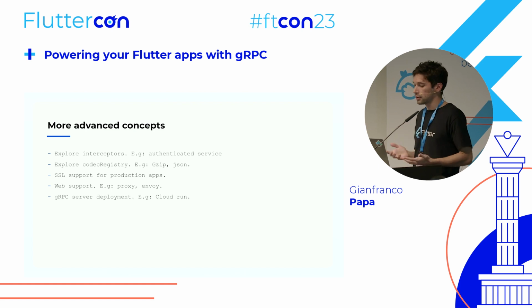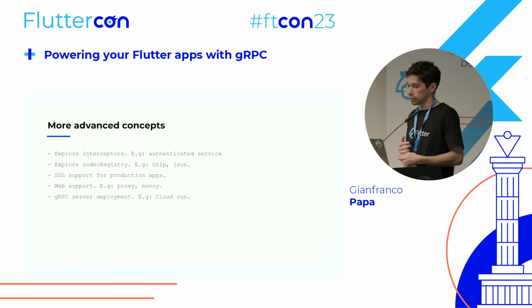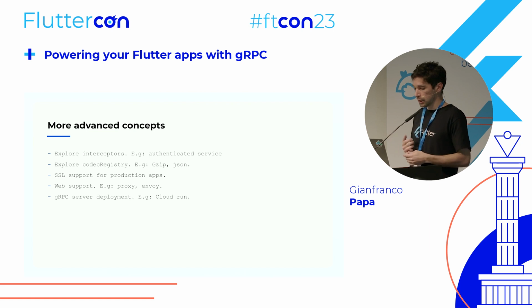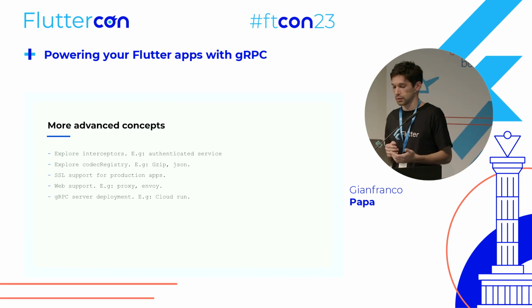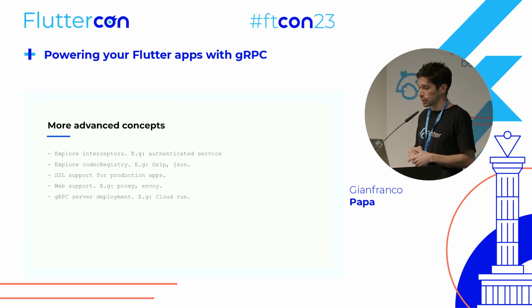And yeah, for more advanced concepts, because we are covering something more for beginners, there are, for example, interceptors. If you want, of course, to authenticate your service, any service might be authenticated, you might use interceptors. Then for the communication, you might use gzip or JSON. So you can explore these more advanced topics.